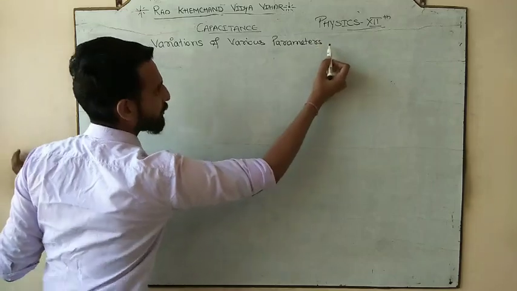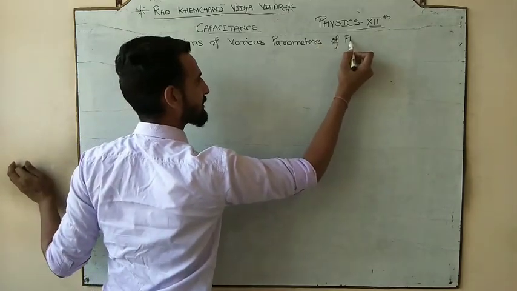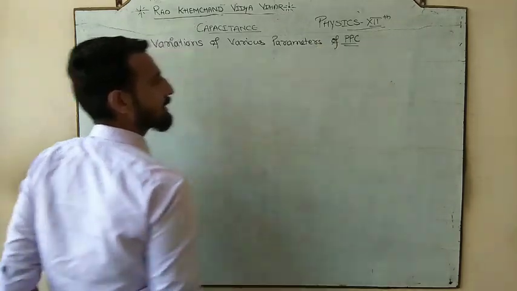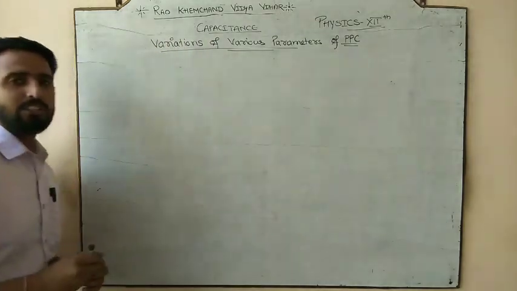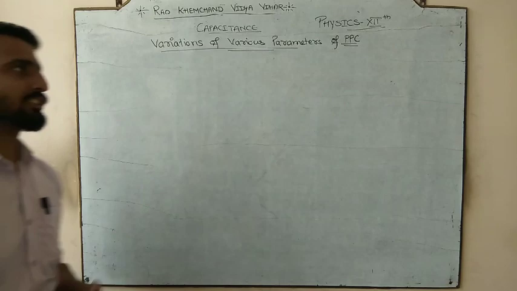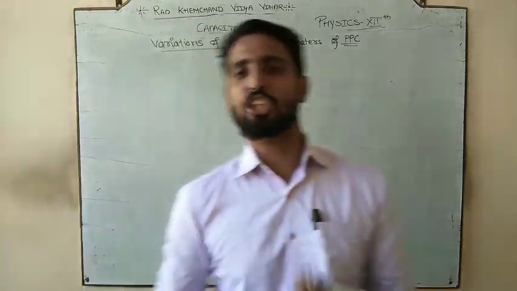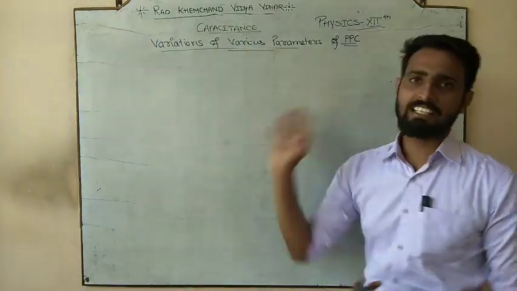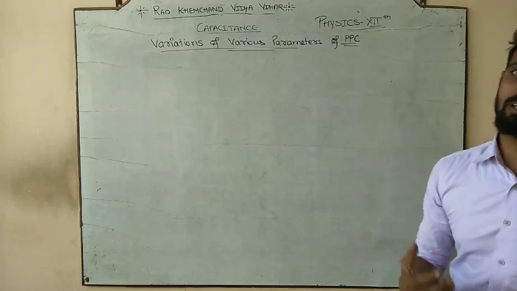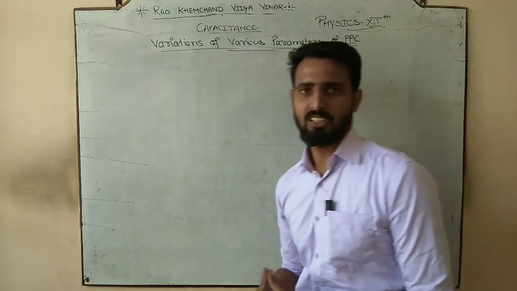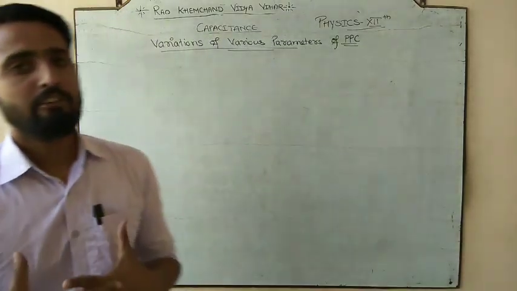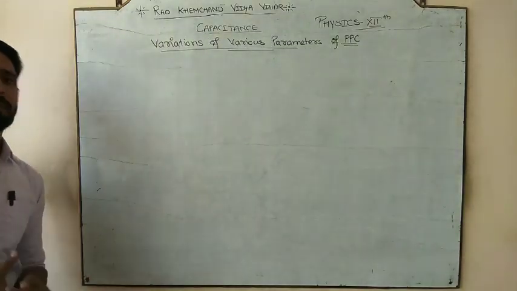Parameters of PPC. So in the second variety, what are we going to discuss? We are going to discuss variation. Variation means changes of various parameters. So there are some parameters that we are going to study of the parallel plate capacitor. So we are going to study various parameters of the PPC.